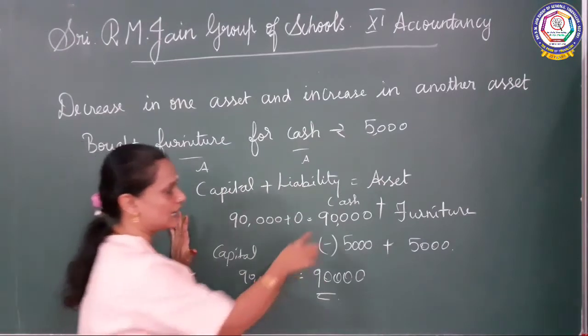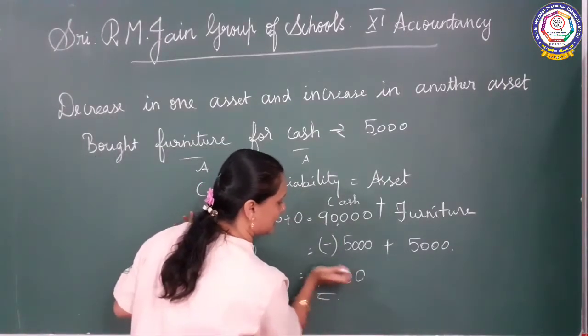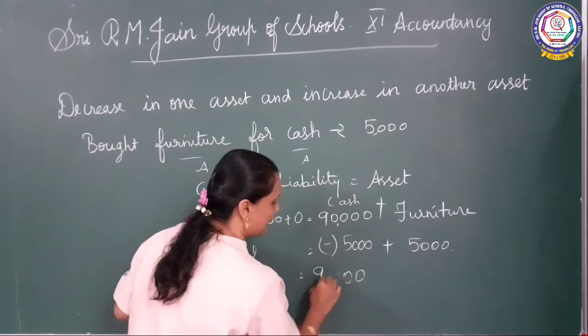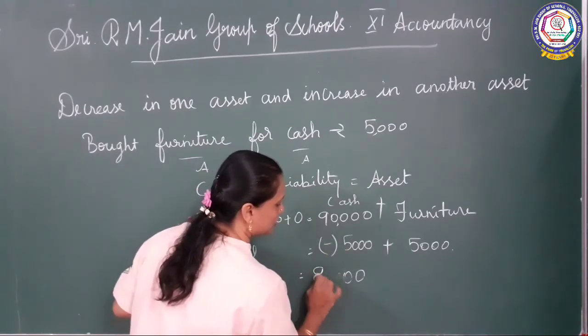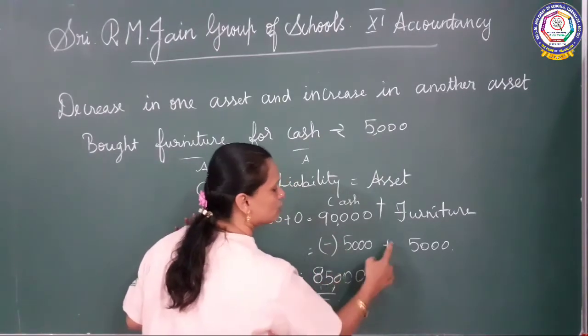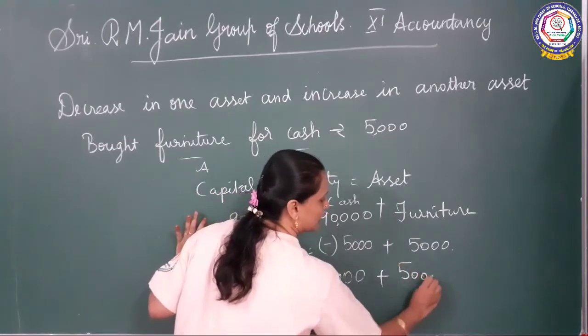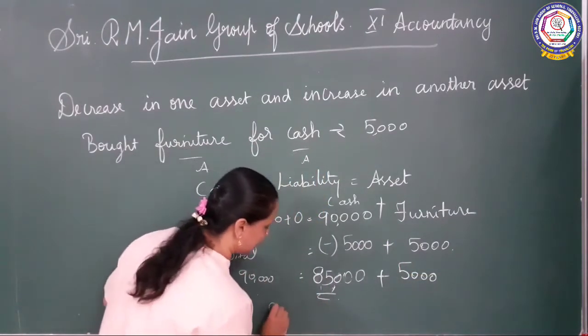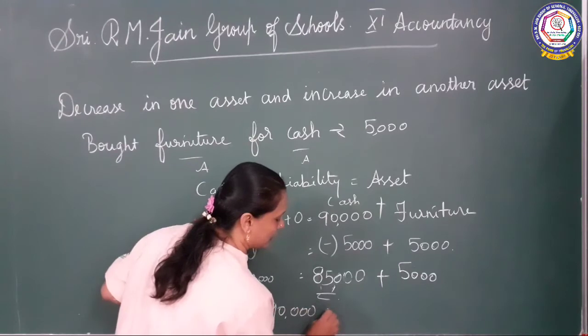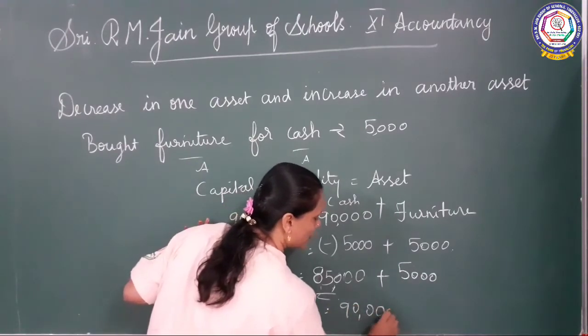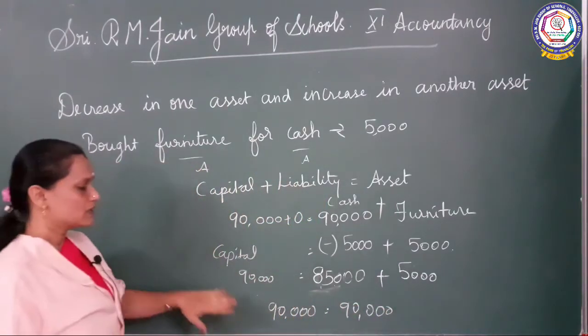Okay, so here you can subtract and see, that is very easy for you to understand. 85,000 you will be getting, no? So here you have 50,000. So overall you can see both the sides you will be getting 90,000 only. So do you understand, children?